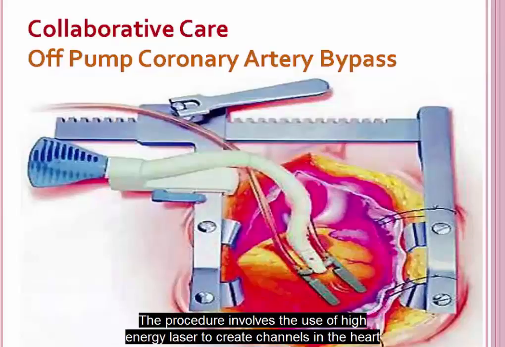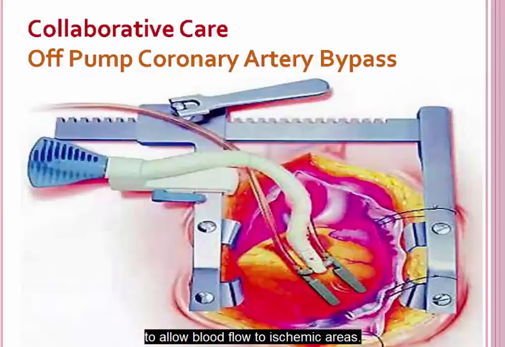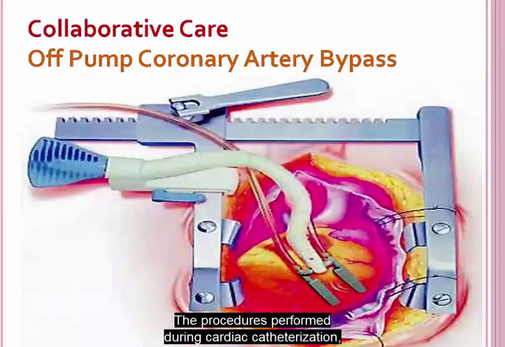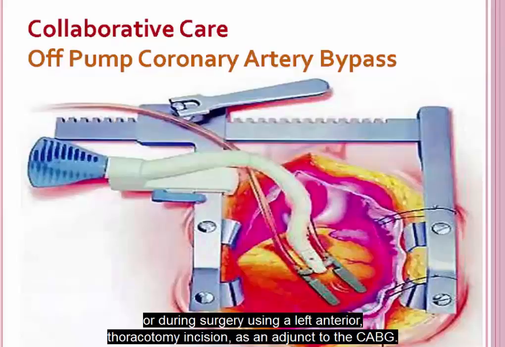The procedure involves the use of high-energy laser to create channels in the heart to allow blood flow to ischemic areas. The procedure is performed during cardiac catheterization as a percutaneous transmyocardial laser revascularization, or during surgery using a left anterior thoracotomy incision as an adjunct to the CABG.